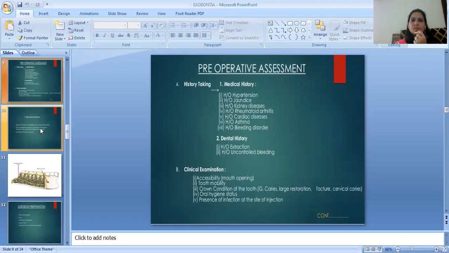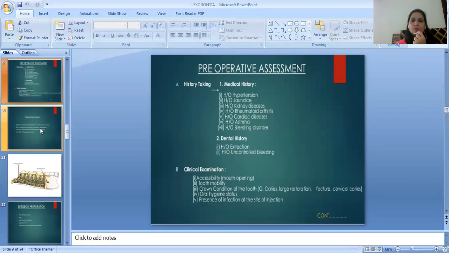The preoperative assessment are history taking. First one will take the medical history if there is any history of hypertension, jaundice, kidney diseases, rheumatoid arthritis, cardiac diseases, asthma, bleeding disorders. We have to take the dental history if there any history of extraction or uncontrolled bleeding.